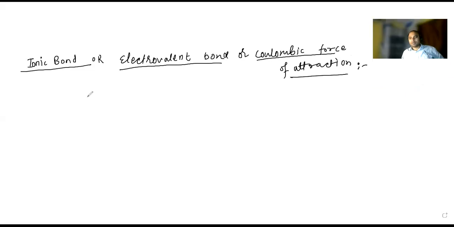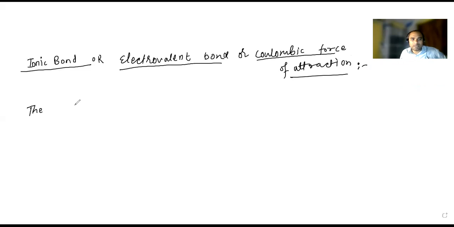Okay, so what do you mean by ionic bond? If you talk about the ionic bond, as the covalent bond was formed by sharing of electrons, here ionic bonds are formed by transfer of electrons.